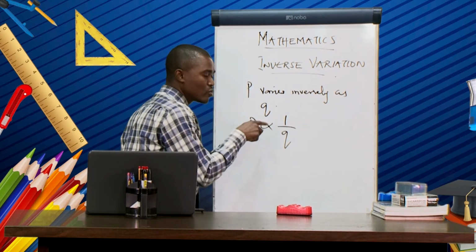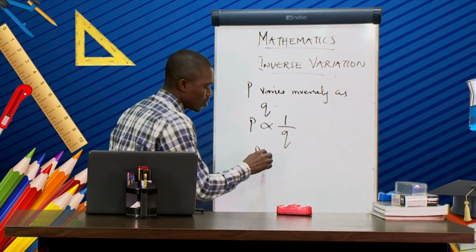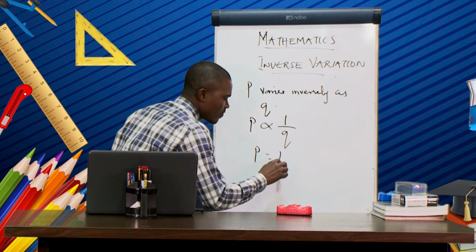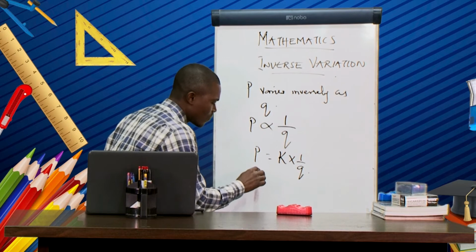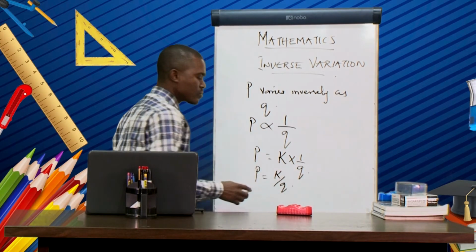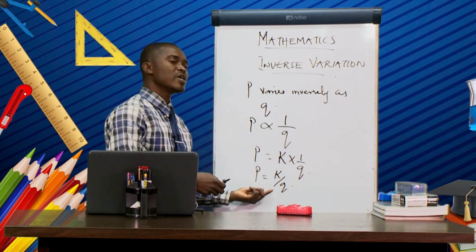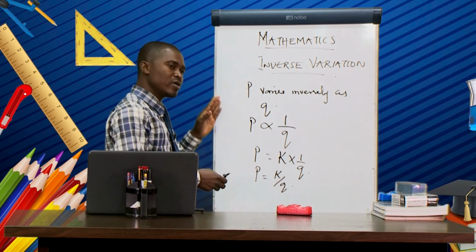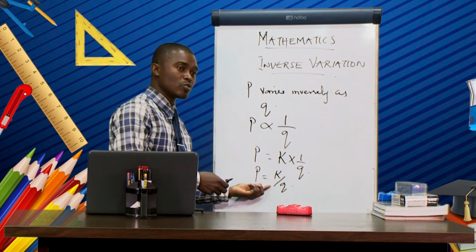Now, the next thing we are going to do is to introduce a constant. And that constant is what? It is K. So I'm going to multiply the right-hand side by K. So I'm going to have K multiplied by 1 over Q. From here, I'm going to have P equal to K over Q. So this is the final equation of inverse variation. Any question that you want to solve under this particular variation, this is the equation that you are going to use.